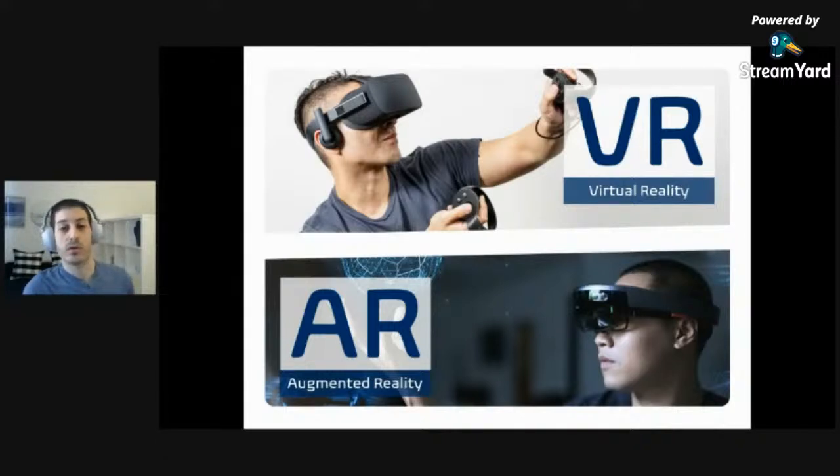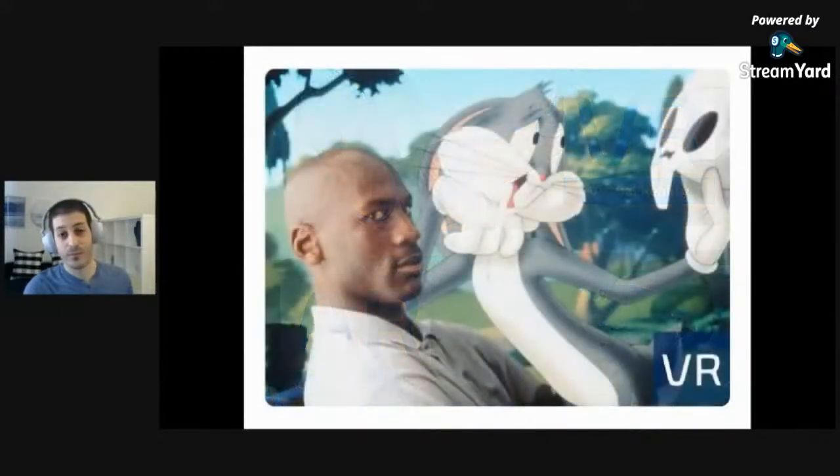You're controlling the world with your hands or with some sort of controllers, as opposed to augmented reality, or AR, in which you still see the real world, but that world is being overlaid with computer-generated imagery, and you're looking at the world through some optical see-through, like glasses or a headset, or a camera see-through, like a phone or a tablet.